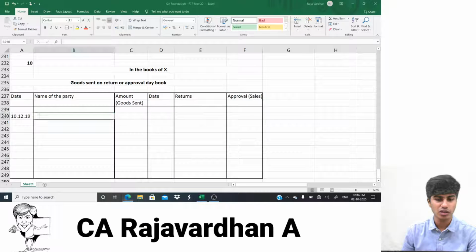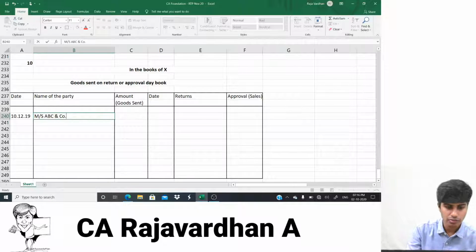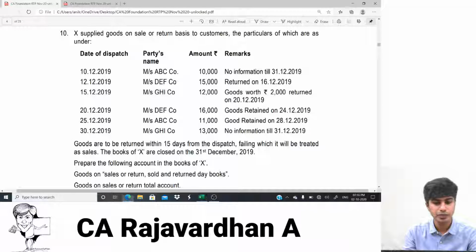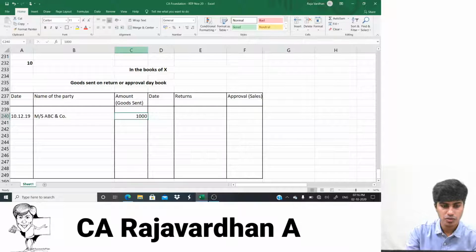M/S is Messrs. Okay, Messrs ABC and company. What is the value of the goods sent? Goods sent is 10,000. I forgot one more zero.